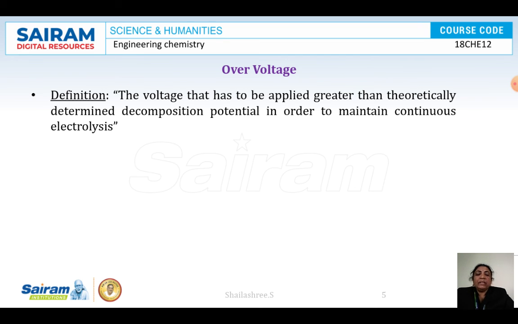So the three main factors affecting the metal finishing process are over now: polarization, decomposition potential, and over voltage. Out of these three, any two will surely be asked. Explain decomposition potential and over voltage, or polarization and over voltage. Each topic will be asked for 3 marks. Out of the three, if you read them, two will be sure in your exams.